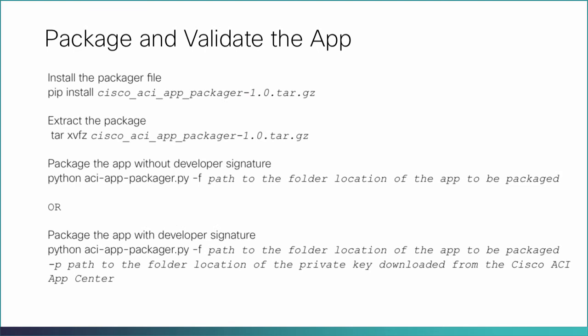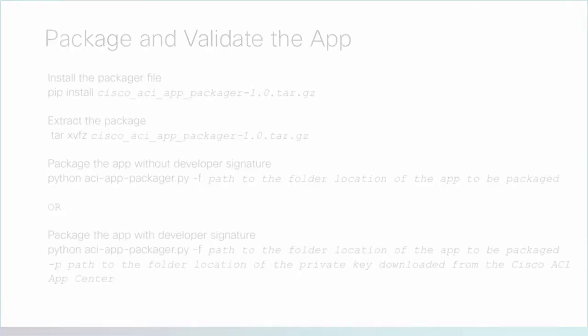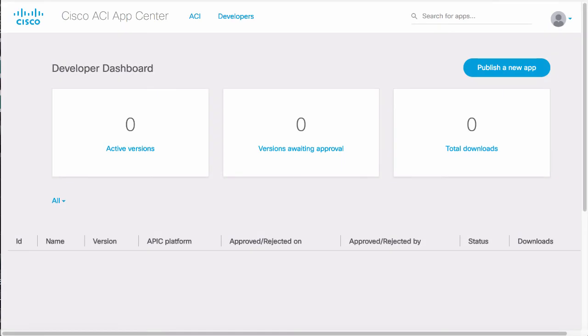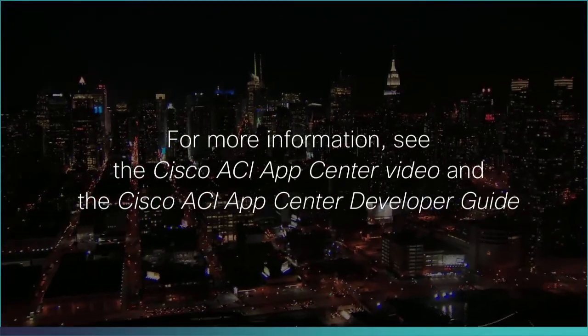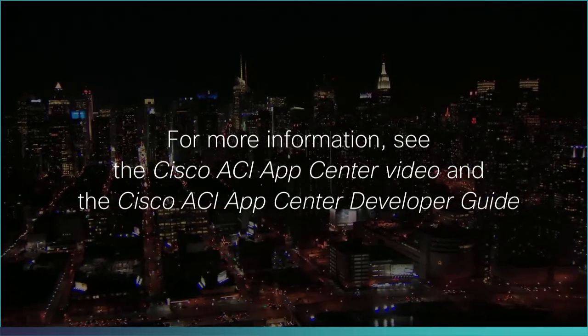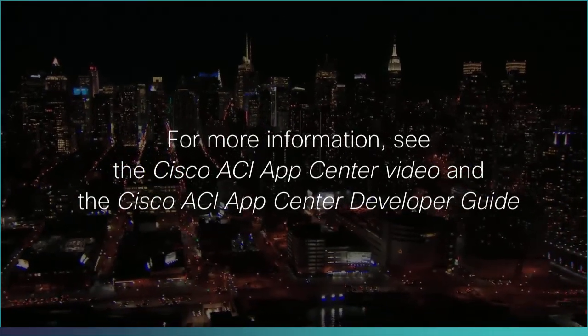After developing the app, enter the following commands to package and validate the app. Once the app is packaged, you can publish the app to the Cisco App Center and then upload it to Cisco APIC. For more information, see the Cisco ACI App Center video and the Cisco ACI App Center Developer Guide.